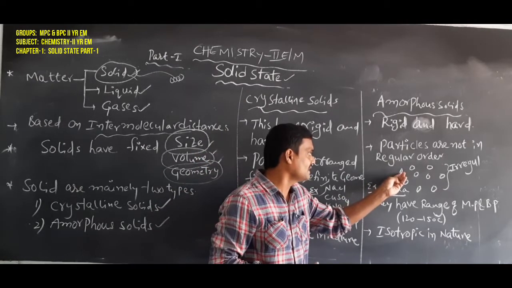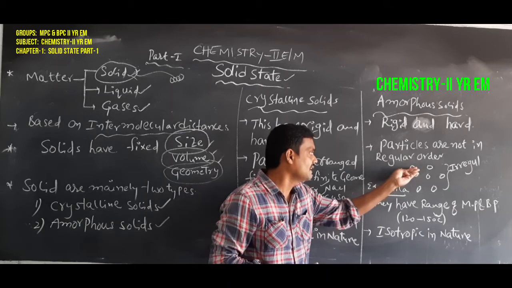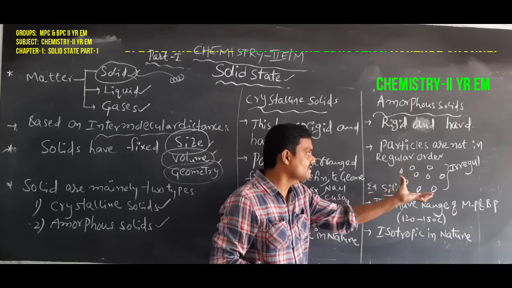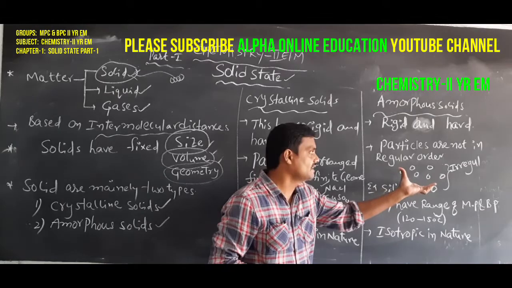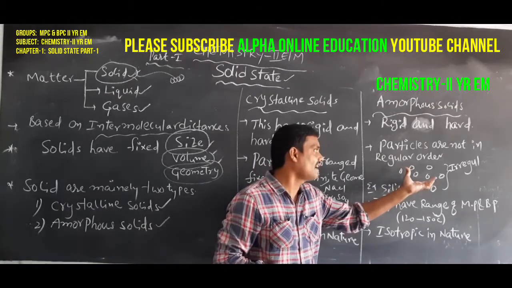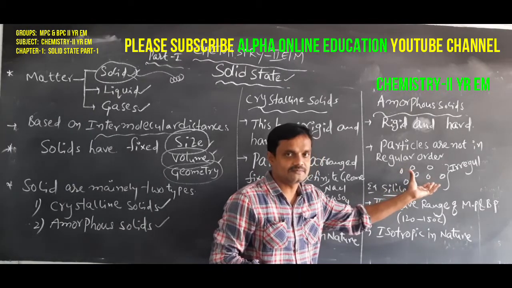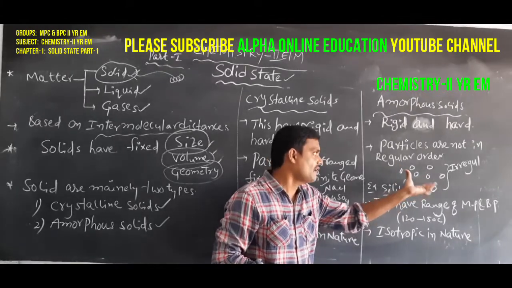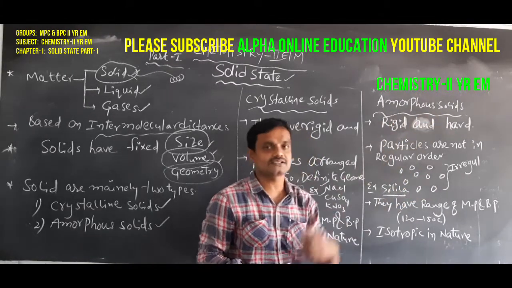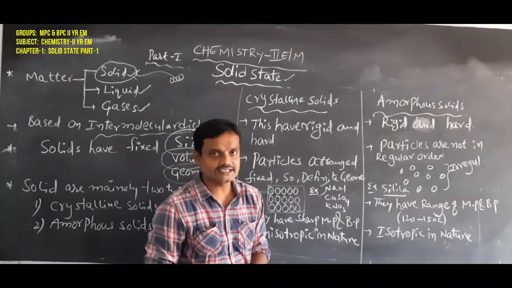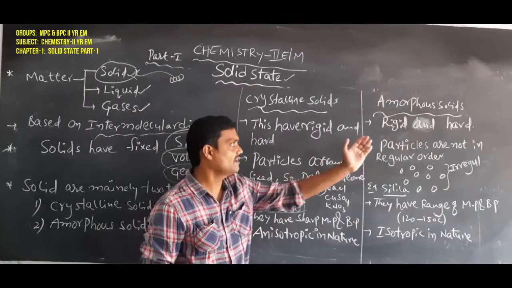So here one particle here, another particle here, another particle here. There is no order, there is no regularity. So the irregular arrangement of particles will be present. That type of solid is called amorphous solids. Okay students, clear? Crystalline and amorphous solids.